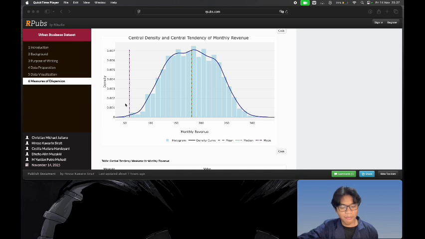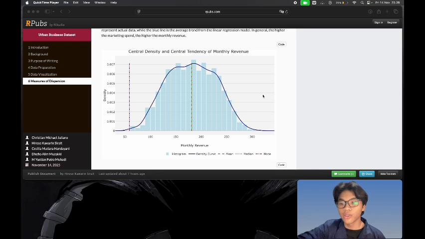Overall, this graph illustrates that most of the companies' monthly income ranges from 100 to 250, with a stable distribution trend that does not deviate too much to the left or the right.